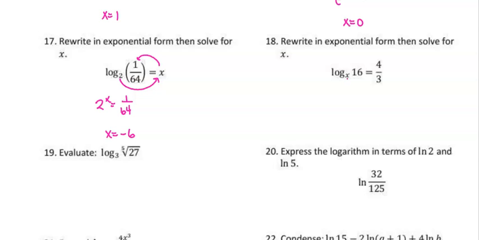All right, this next one, rewrite it. So it'd be x to the 4/3 equals 16. So if we want to solve for x, we need to move that 4/3 exponent to the other side. And in order to do that, all you have to do is flip the fraction. Instead of 4/3, make it 3/4. And then you can just type that in your calculator. And if you do that, you're going to get x equals 8.